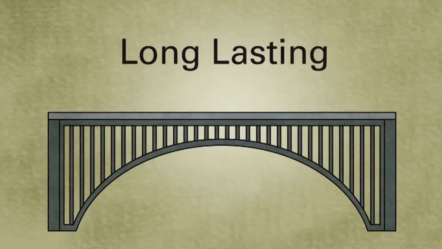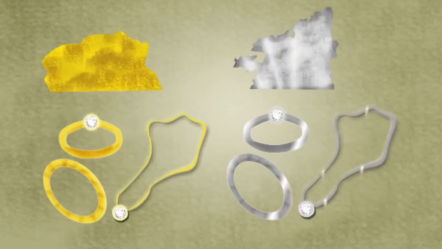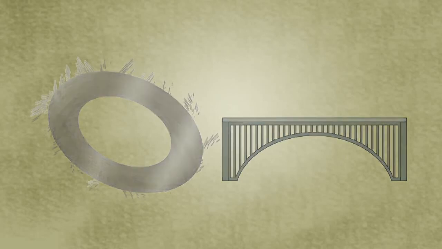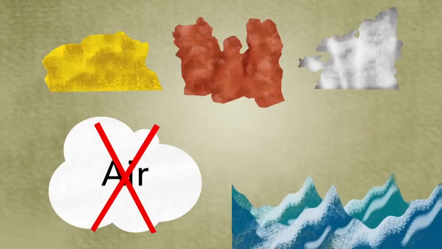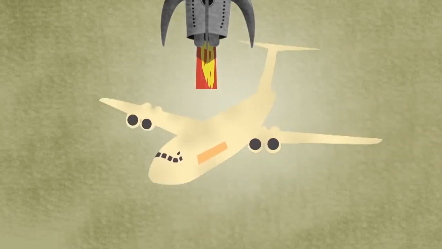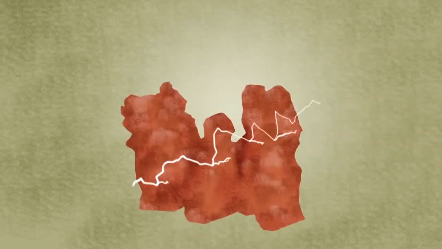So in summary, there are a wide variety of metals which humans have exploited for their varying properties. Some metals are unreactive with water and air, making them useful for jewellery and piping. Some metals are less dense than others and therefore useful for the aerospace industry. Some metals are good conductors of electricity.